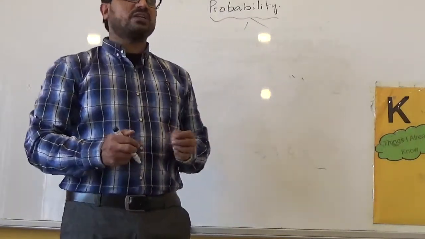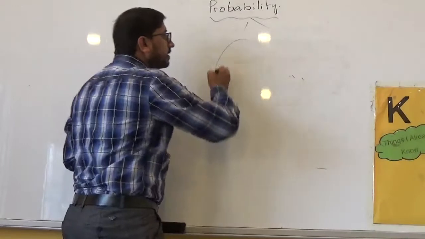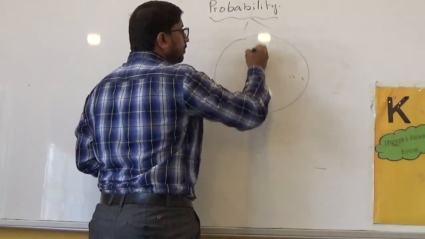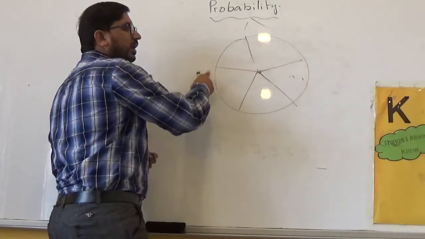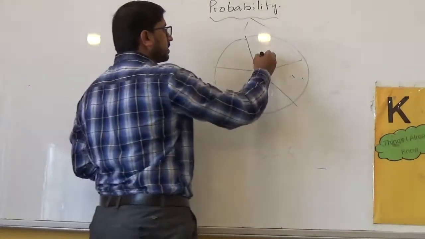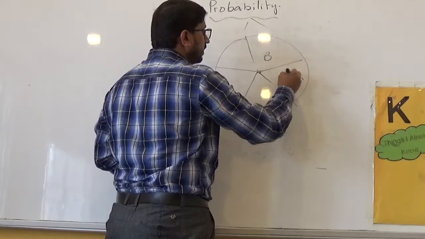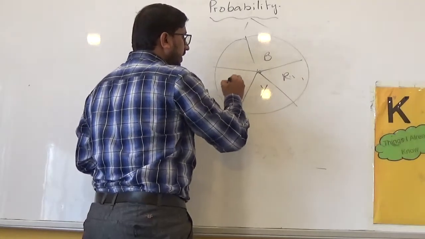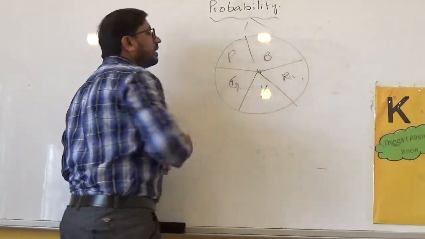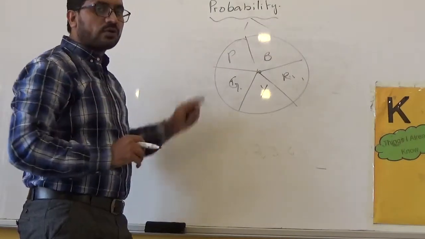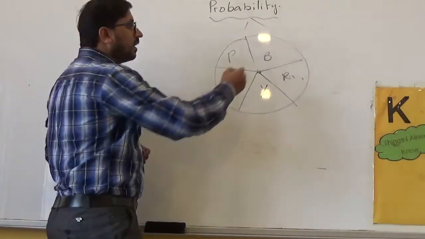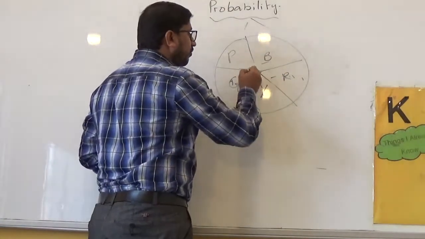And if we are given a spinner, suppose we have a few sides for the spinner, and that is divided among different colors. It has a blue color, a red color, a yellow color, a green color, and a purple color. So what are the total possible outcomes for that spinner? 1, 2, 3, 4, 5.